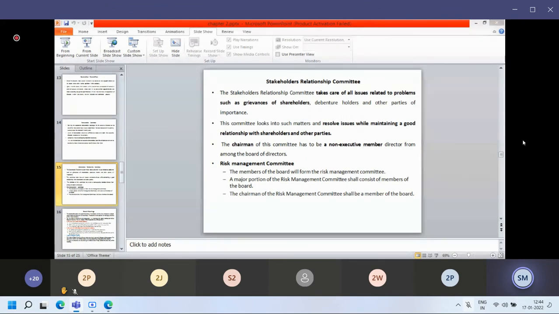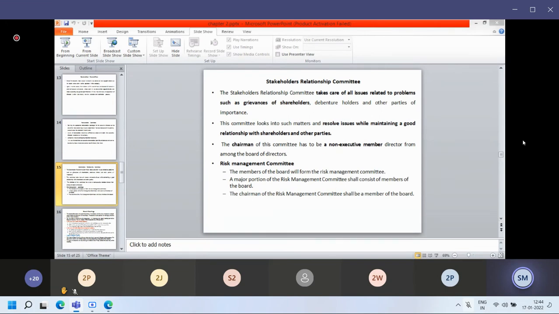Among stakeholders, maybe the employees, the directors, the customers, the suppliers, the purchasers, and the share investors also come in. These are the stakeholder parties who have an interest in the growth of the organization. As an investor, we invested some amount of money into a particular XYZ company. We are interested in the growth of the organization, and we are expecting growth to get maximum output from what we have invested.